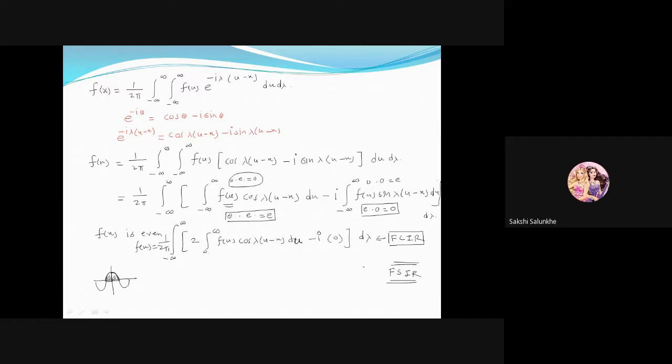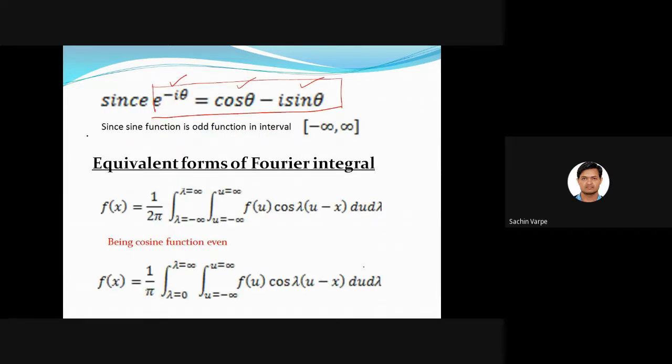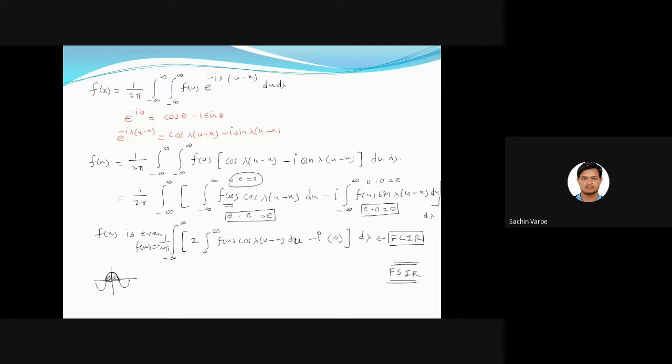Yes, sir. So you can see these formulas, equivalent forms of Fourier integral. Actually, what we did here, we have obtained these two, the Fourier cosine integral and Fourier sine integral, with the help of the original Fourier integral only, right? This is the original Fourier integral formula.